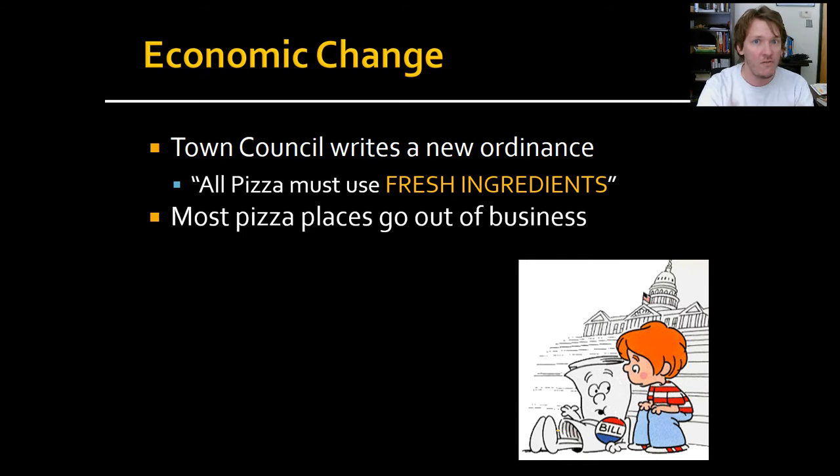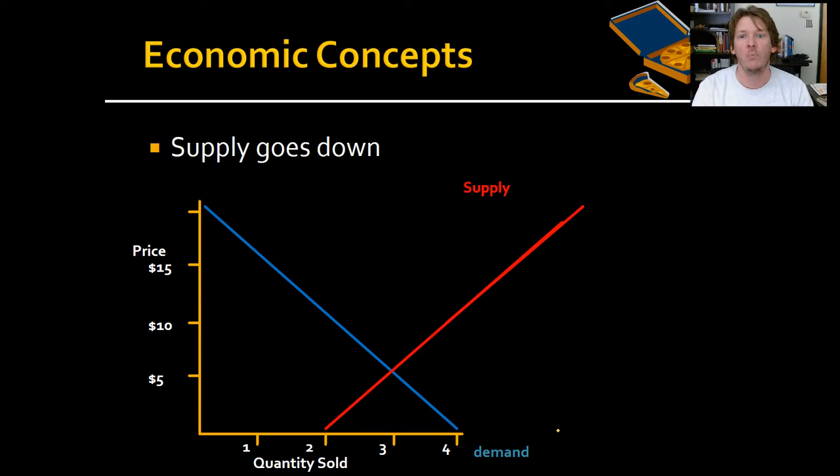But the end result of this law is going to be that less pizzas are being made, less pizza places are there. And if there's less pizza places, the supply will go down. So let's mess with the supply curve. You know what direction it's going to go in. So our equilibrium had been moved to 5, but they passed a law that says only fresh ingredients. So now we have less supply. Basically, there's less pizza places willing to sell pizzas.